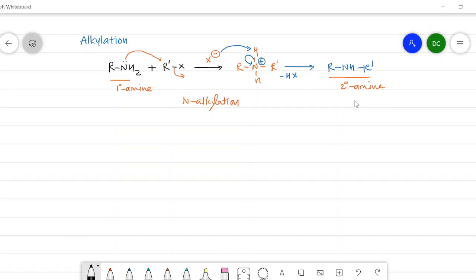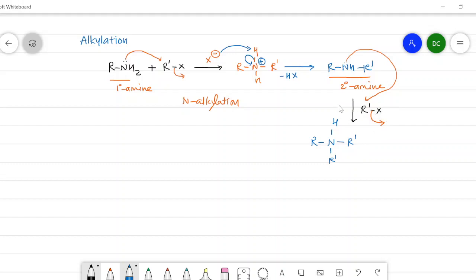The secondary amine which is formed in the first step will also undergo alkylation with the alkyl halide, that is R-X. Here the lone pair on the nitrogen again attacks on this alkyl group, that is carbon, and this halogen is removed from this bond, and here we get R, then N, which is attached to the hydrogen. On this side there is R dash, and on this side I will write here R dash.